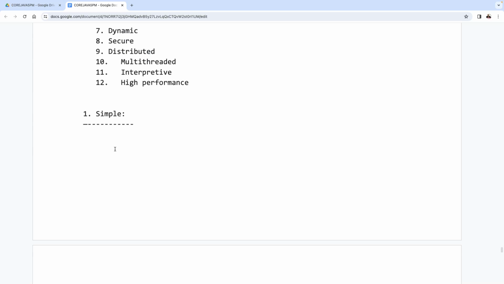Now what information have Java people given to say their programming language is simple? The very first one, observe carefully. Java is a simple programming language. Why? Because Java has given these points.